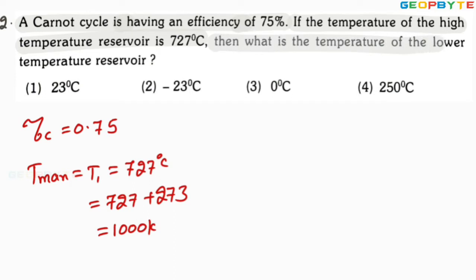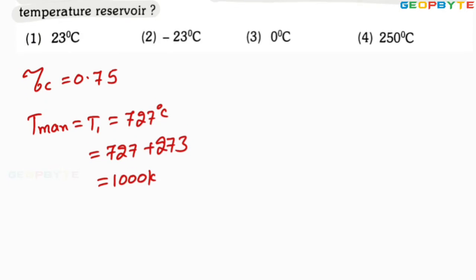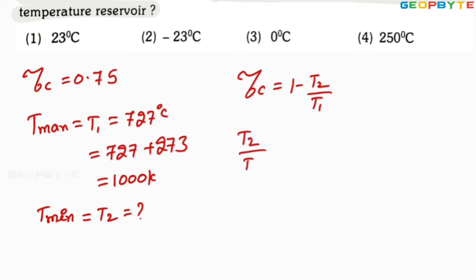Then what is the temperature of the lower temperature reservoir? Indirectly you are asked to find the minimum temperature of the system. Minimum temperature of the cycle, let it be T2, is how much? As you know, my dear friends, Carnot cycle efficiency equals 1 minus T2 by T1. From this, T2 by T1 is equal to 1 minus efficiency of the Carnot cycle.